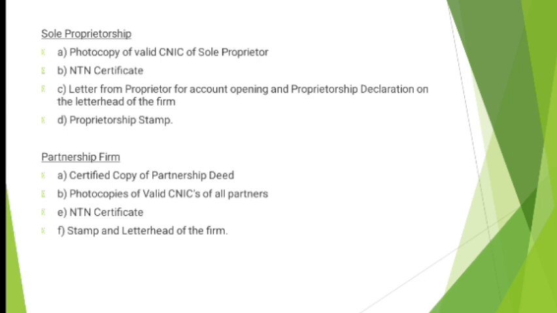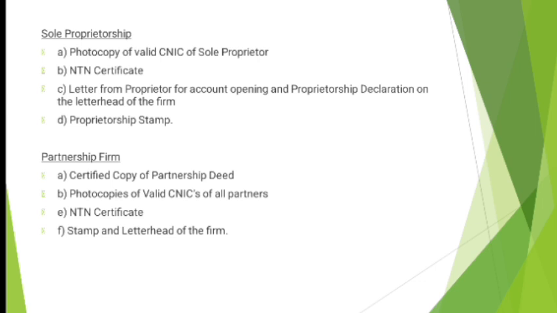Keep in mind, students, that you need to provide the original CNIC, original NTN certificate, original proprietor letter and letterhead, and original proprietor stamp to the banker for verification. Then they will return the original documents, and they will keep only the photocopies of those documents which are required for opening a sole proprietorship account. This rule applies to all account types in the bank: you first provide original documents so that the banker can verify, and after that the banker keeps the photocopies and gives you back the original documents.